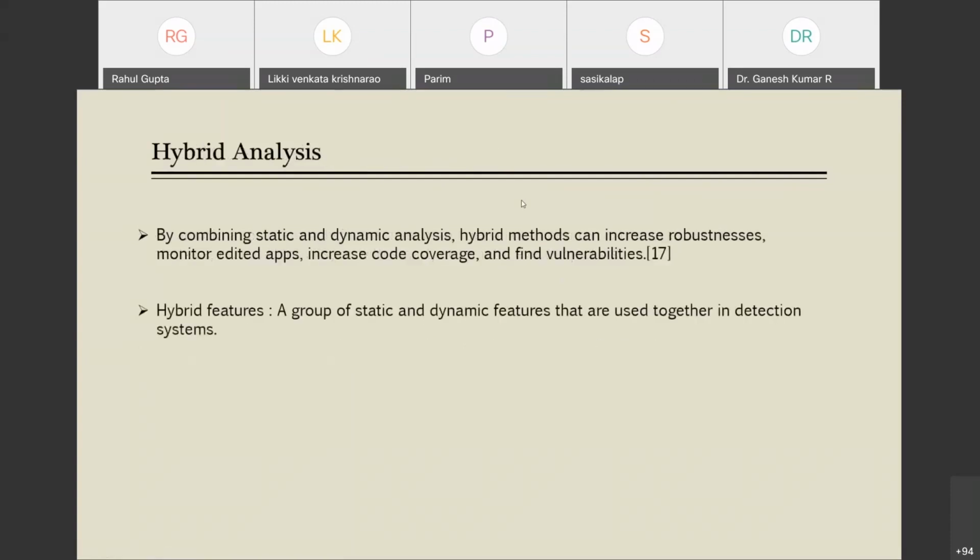Now, the next type of analysis is hybrid analysis. So what is hybrid analysis? Hybrid analysis is basically combining static and dynamic analysis. It means some of the features you are combining from static analysis, some of the features you are combining from dynamic analysis, and you are building a system. That kind of analysis is known as hybrid analysis.